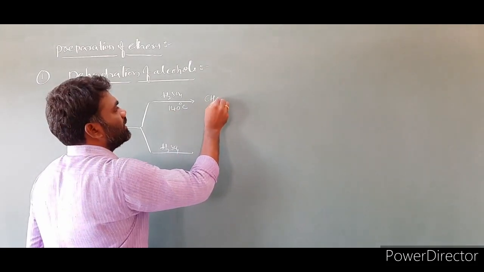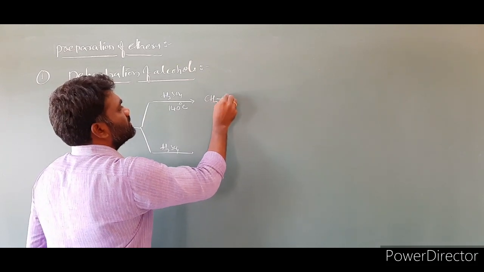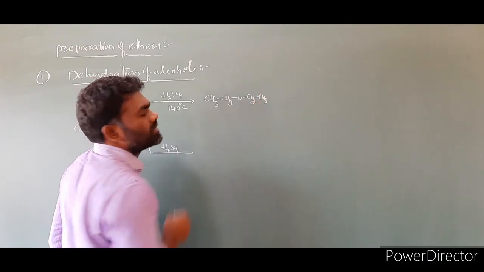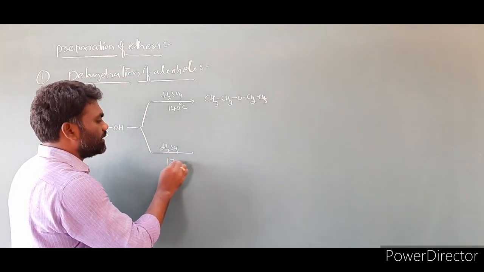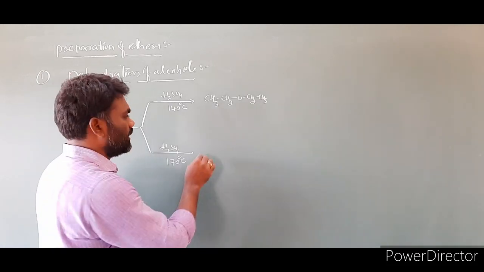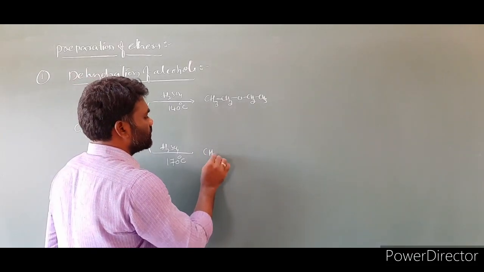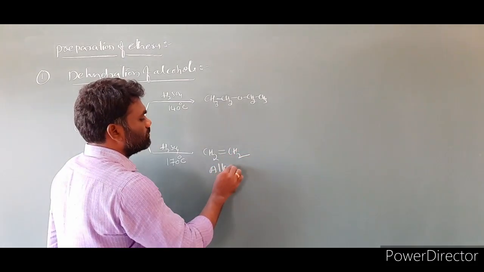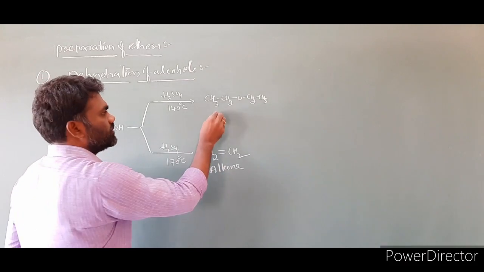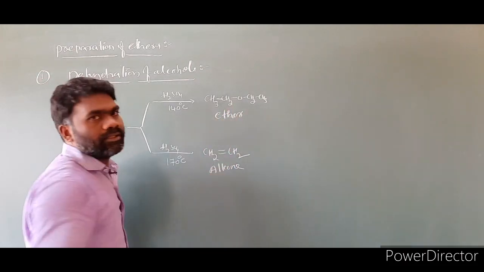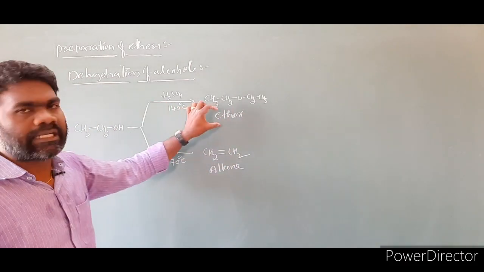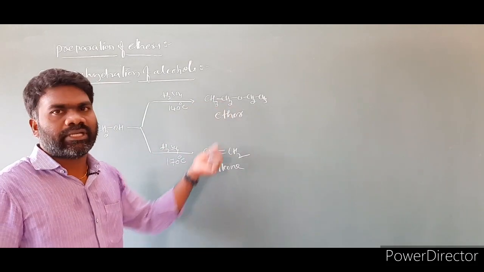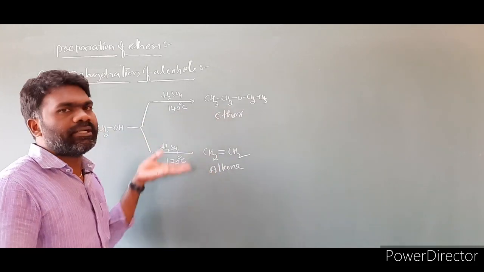The product is ether, CH3CH2OCH2CH3. If the temperature is high, 170 degrees centigrade, then the product is CH2=CH2, an alkene. So at 140 the product is ether, and at 170 the product is alkene. The product formation depends upon the conditions we are taking.